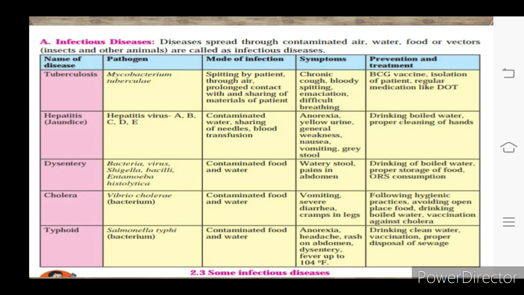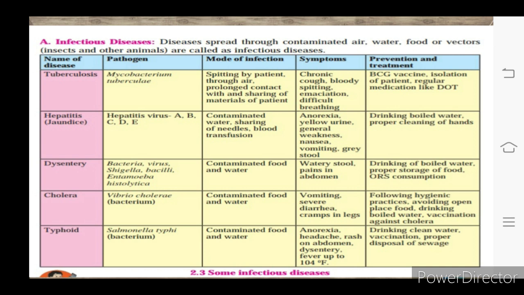Now tuberculosis is mostly infected by spitting by the patient. Means the patient spits on the ground, on the floor, through the air also, prolonged contact with and sharing of materials of the patient. So this is the mode of infection of tuberculosis.